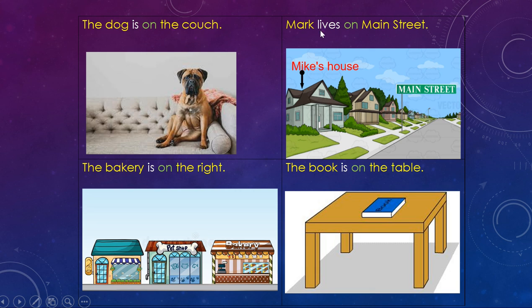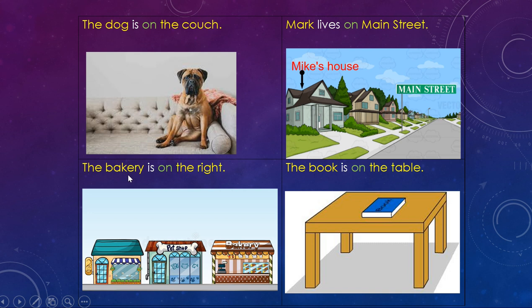Next, we have Mark lives on Main Street. So Mark, he sounds like a person to me. So what is he doing? He lives, that's our action verb, on our preposition. Where does he live? He lives on Main Street. His house is right here on Main Street.